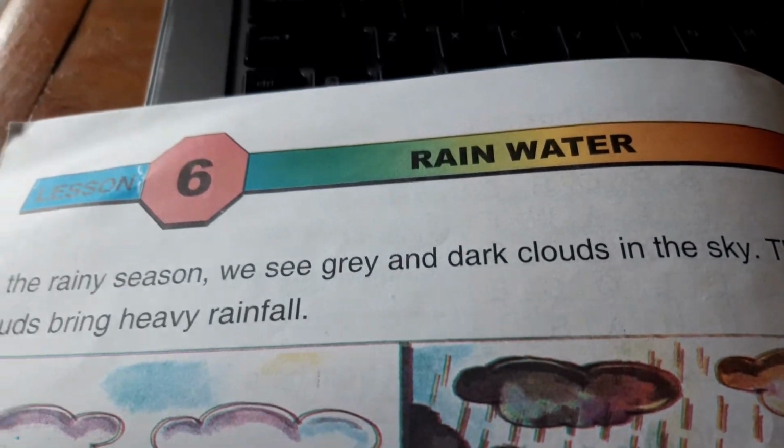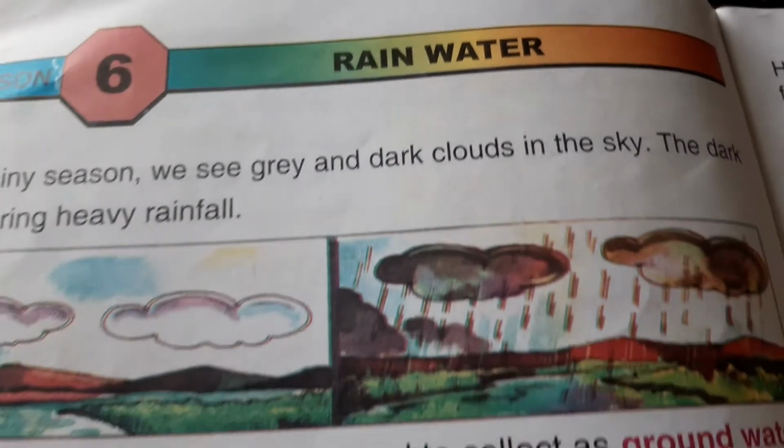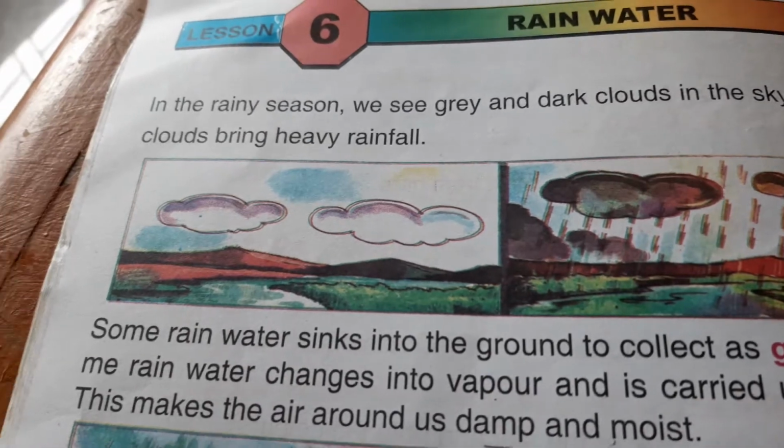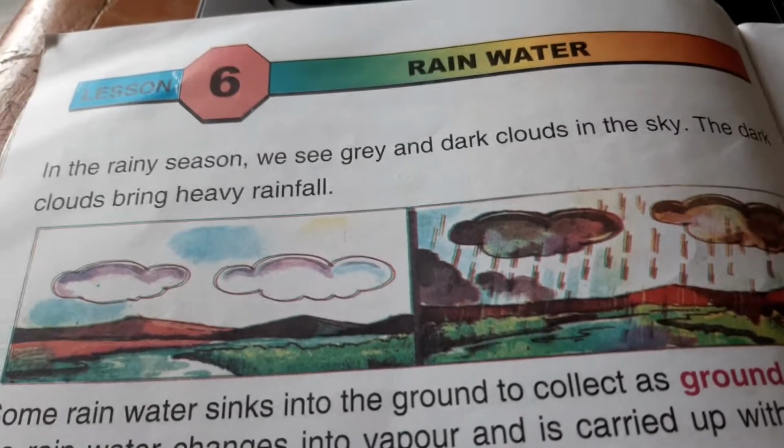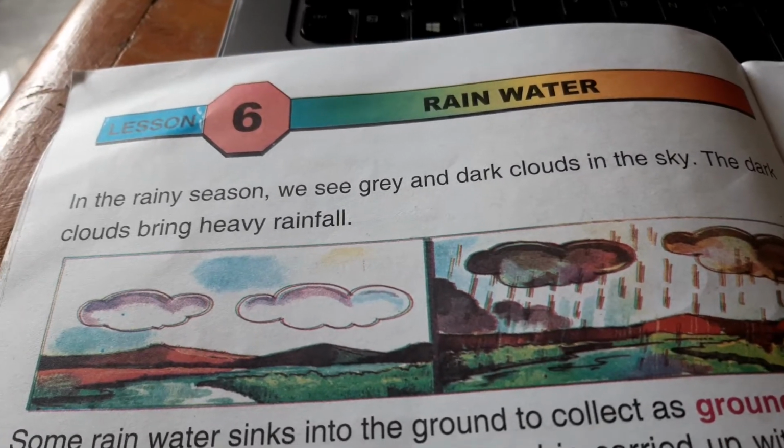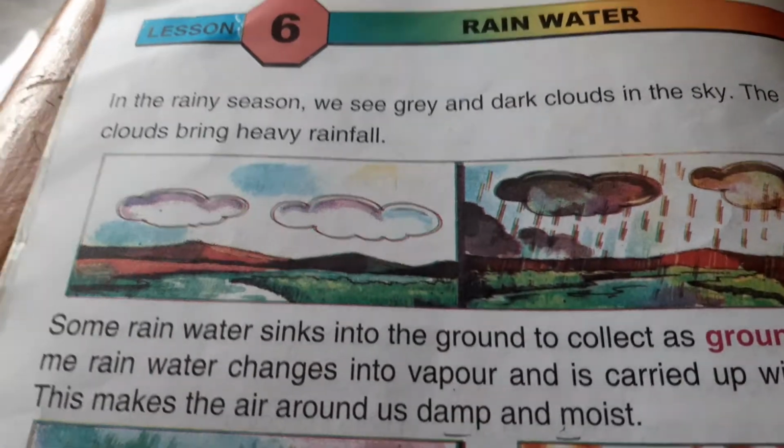So open your geography book and chapter number 6, that is rainfall. You have completed chapter 5, that was cloud, in your school. So now we will know what is rainfall and what are the advantages and disadvantages of rain. So see and understand mindfully, then I will give you some question answers to learn as homework.